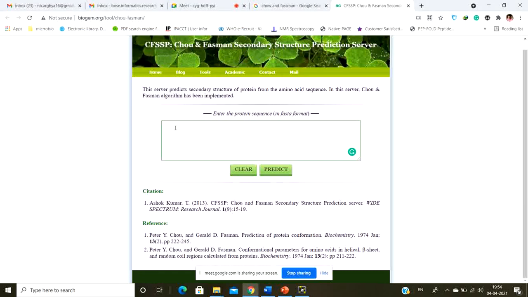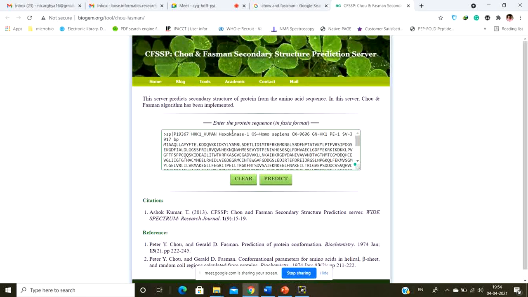You have to upload the protein in FASTA format. What is the FASTA format? FASTA format means you have to give a greater than sign. See that you have to give a greater than sign. Then you have to give the name of the protein. You can write anything, you can write your name even, but that's the main thing. You have to give a name of the protein after the greater than sign.